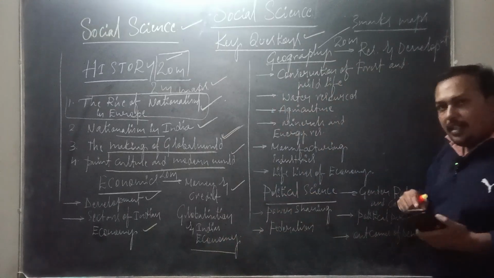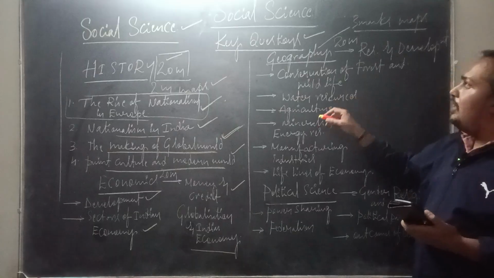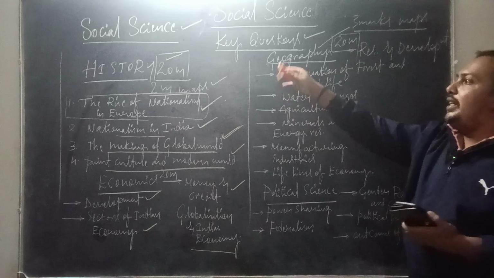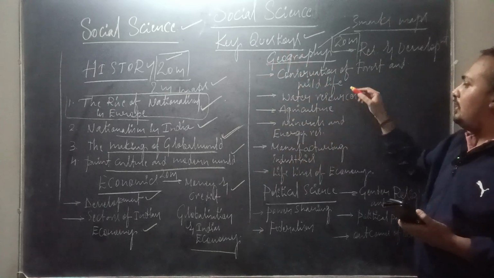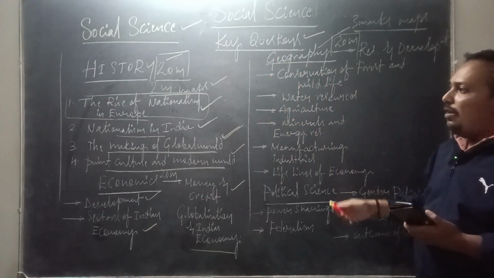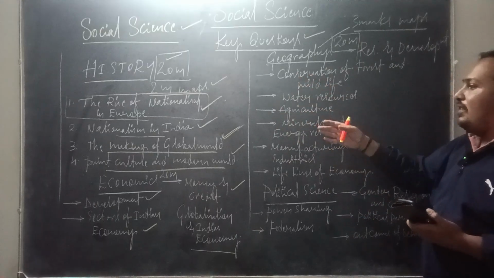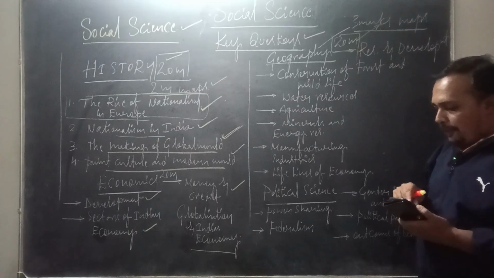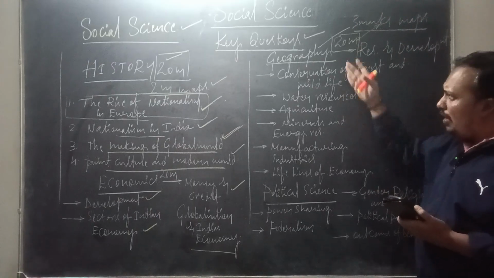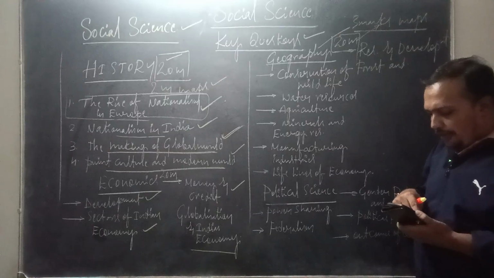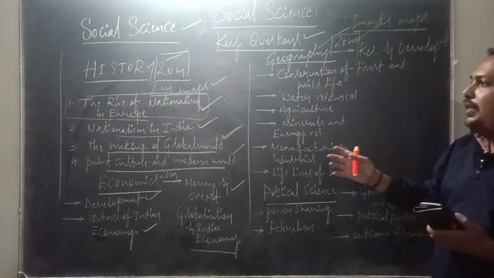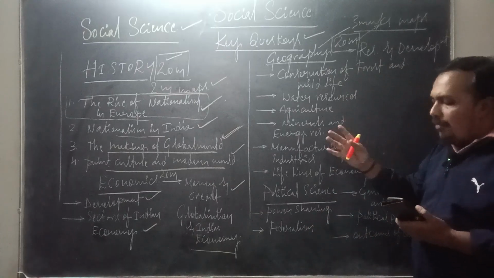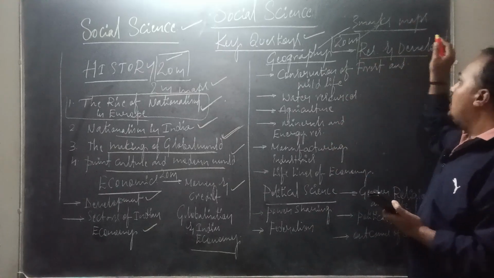So let us move to the next part of your social science, that is geography. So even geography carries 20 marks, as history and economics carry the same. Even political science is also the same, all the segments of social science carry equal weightage of 20 marks. So among these, 3 marks are reserved for map work. Here the number of chapters is quite large in geography, but it is very easy compared to history, economics and political science.